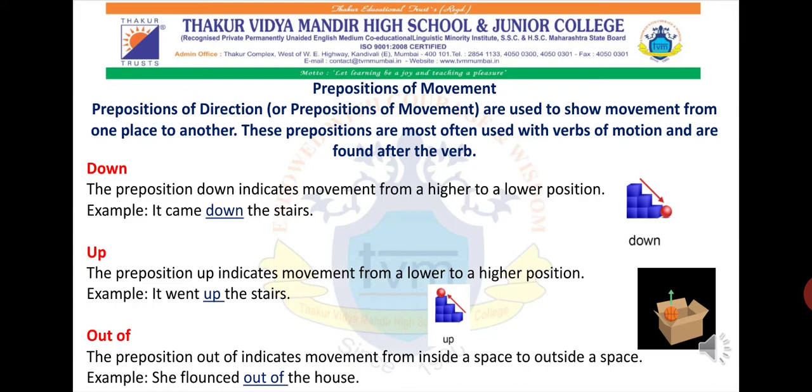We have to climb, then only we can reach that mountain. And therefore, there is some movement happening to reach that particular mountain, and therefore we use the preposition up. It went up the stairs. It automatically did not go up. We climbed, and therefore the preposition up is used because it's indicating some kind of movement that is happening.